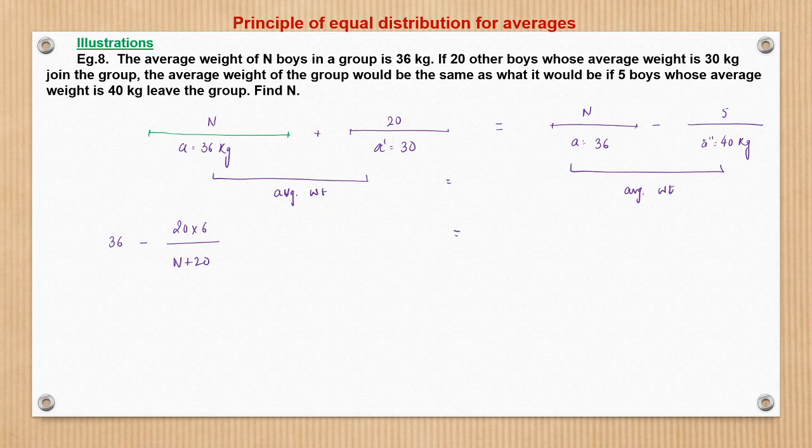This is equal to what is here? Here the average is 36. Now when from my 36, 5 are going out, right? So what is the new number of members in the group? n minus 5, right? And what is the change? They are going out, right? So the change would be here.